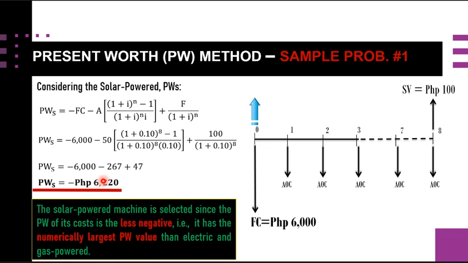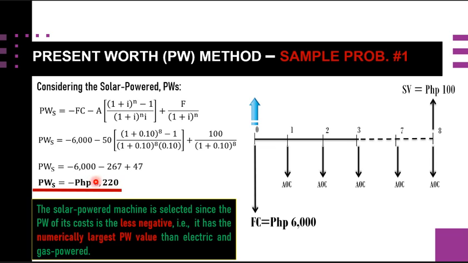If you can remember in your algebra, when the number is going higher, considering the negative, its numerical value is decreasing. For example, negative 1 has a bigger numerical value than negative 2, and negative 2 has a bigger numerical value than negative 3.